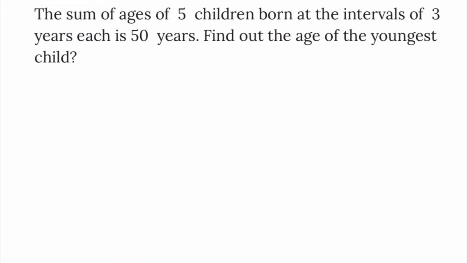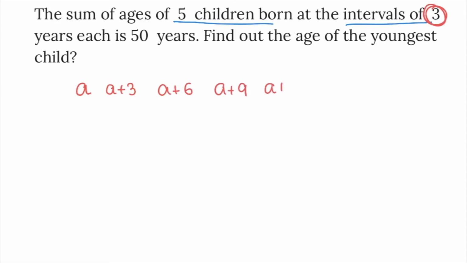The sum of ages of 5 children born at intervals of 3 years each is 50 years. Find out the age of the youngest child. The sum of ages of 5 children, born at intervals of 3 years each, is given. Suppose the youngest child's age is A years, the next child is A plus 3, given there is an interval of 3 years. Next child A plus 6, next child A plus 9, next child A plus 12. There are 5 children born at 3 year intervals, and the summation is 50.